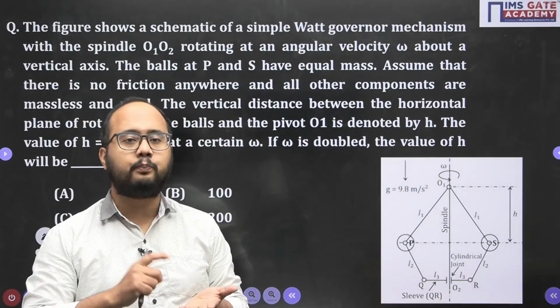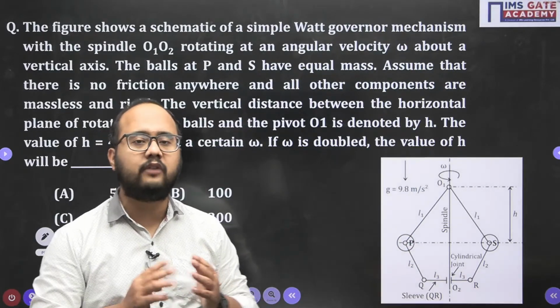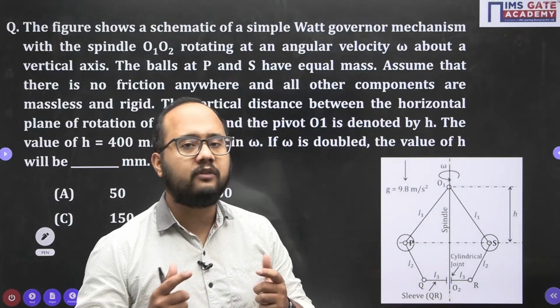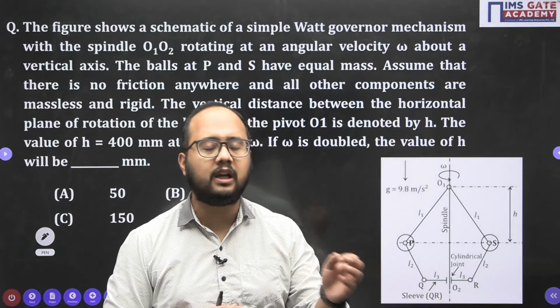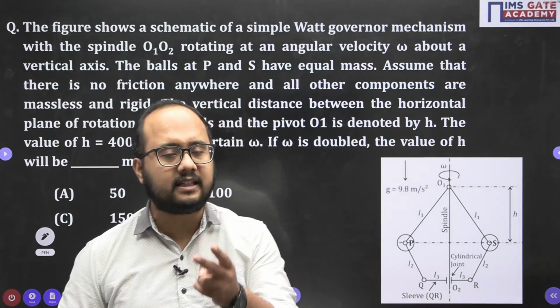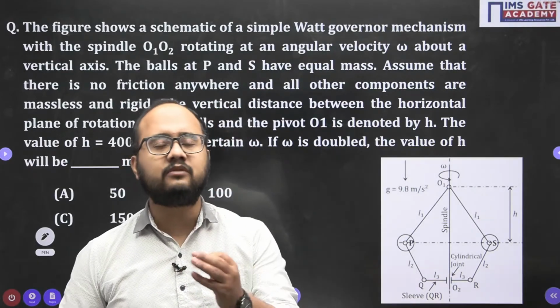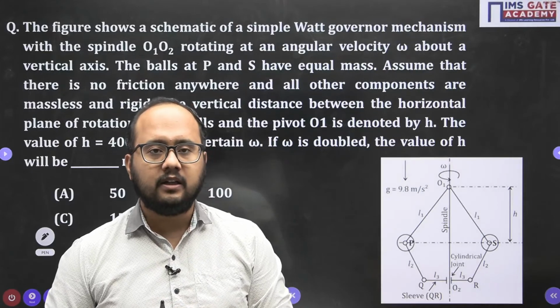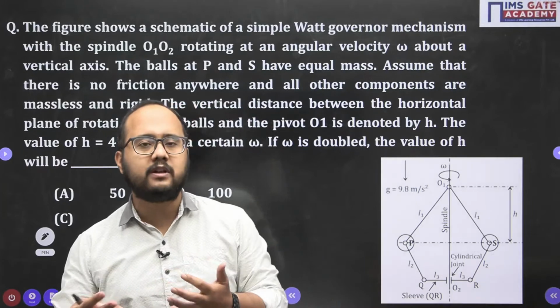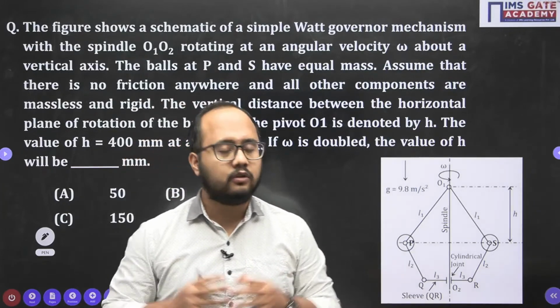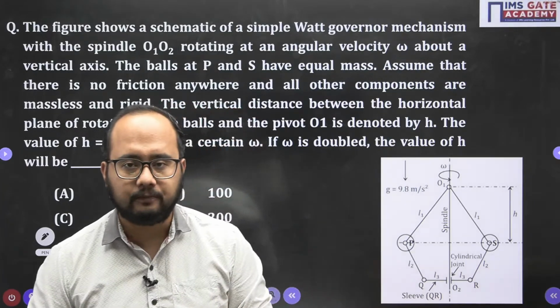Porter governor, Powell governor, Hartnell governor, they have not touched. My advice to you is please cover those governors also, Powell, Porter and Hartnell, at least these three governors. Solve at least one problem from each, so that if a question comes, and mostly they will be asking a formula based question from governor, you will be able to solve that problem also.